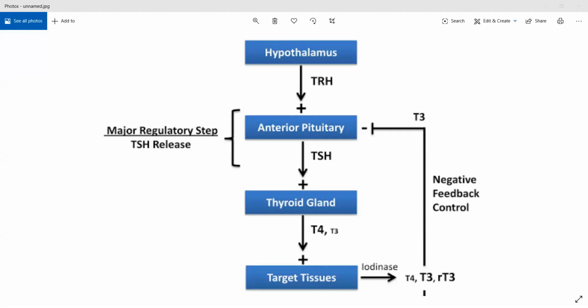This thyrotropin releasing hormone goes to your anterior pituitary. In your anterior pituitary, thyrotropin releasing hormone will in turn stimulate the production of, I cannot see the chart and steps.